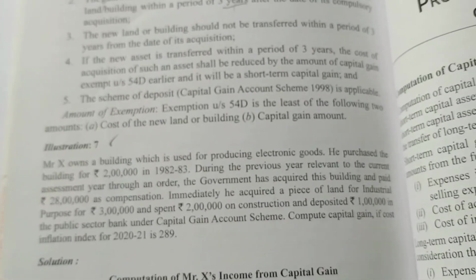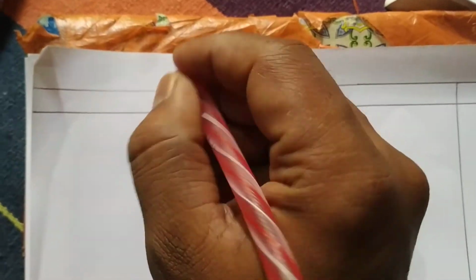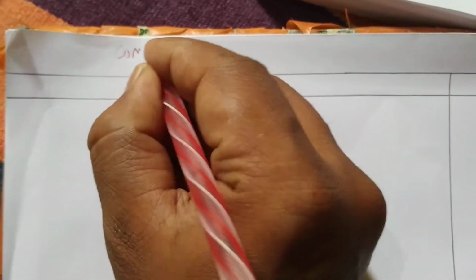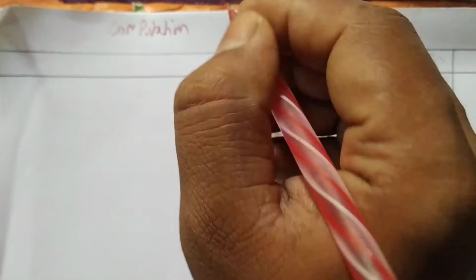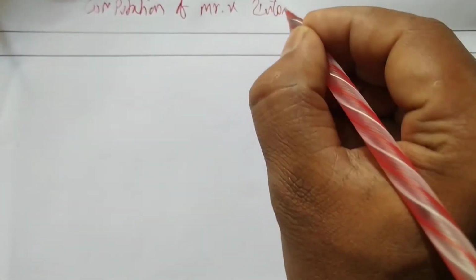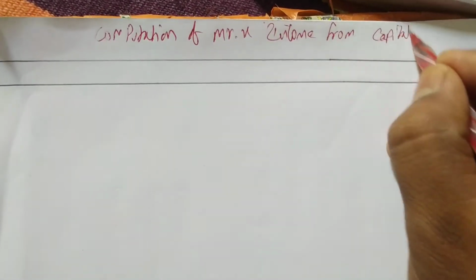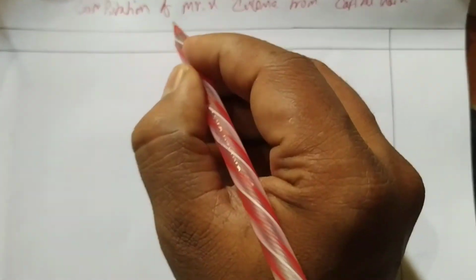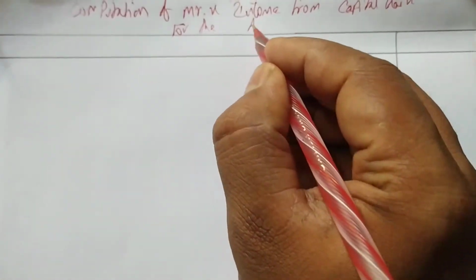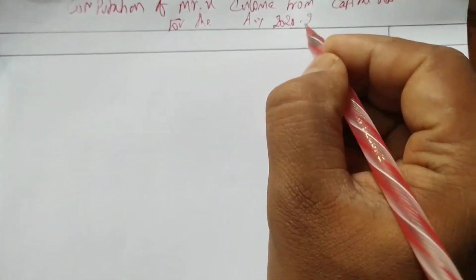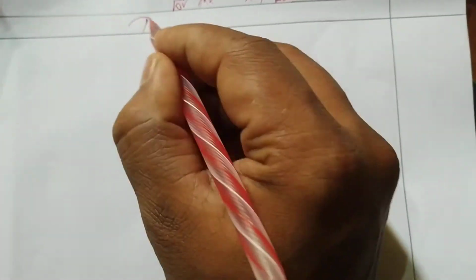Okay, so let me draw the format. After the format we'll continue. So we'll write the heading: Computation of Mr. X income from capital gain for the AY 2020-21. Okay, so we'll write particulars and amount.